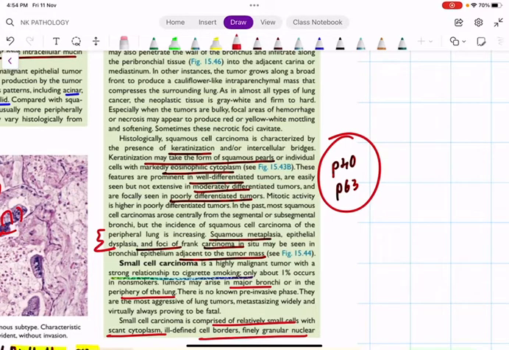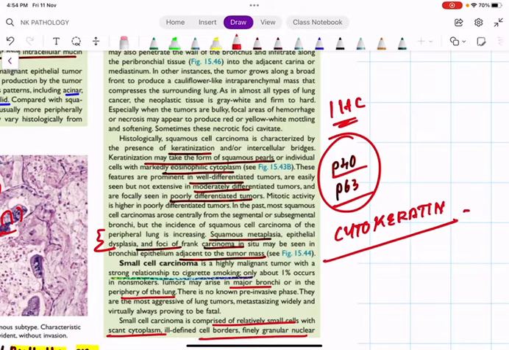Just remember one very, very important thing: the two important IHC markers for squamous cell carcinoma are P40 and P63. Of course, cytokeratin is present in all squamous cell carcinomas, since all epithelial tumors express cytokeratin. So it is non-specific. We are discussing squamous cell carcinoma of the lung, so mainly they will express P40 and P63.